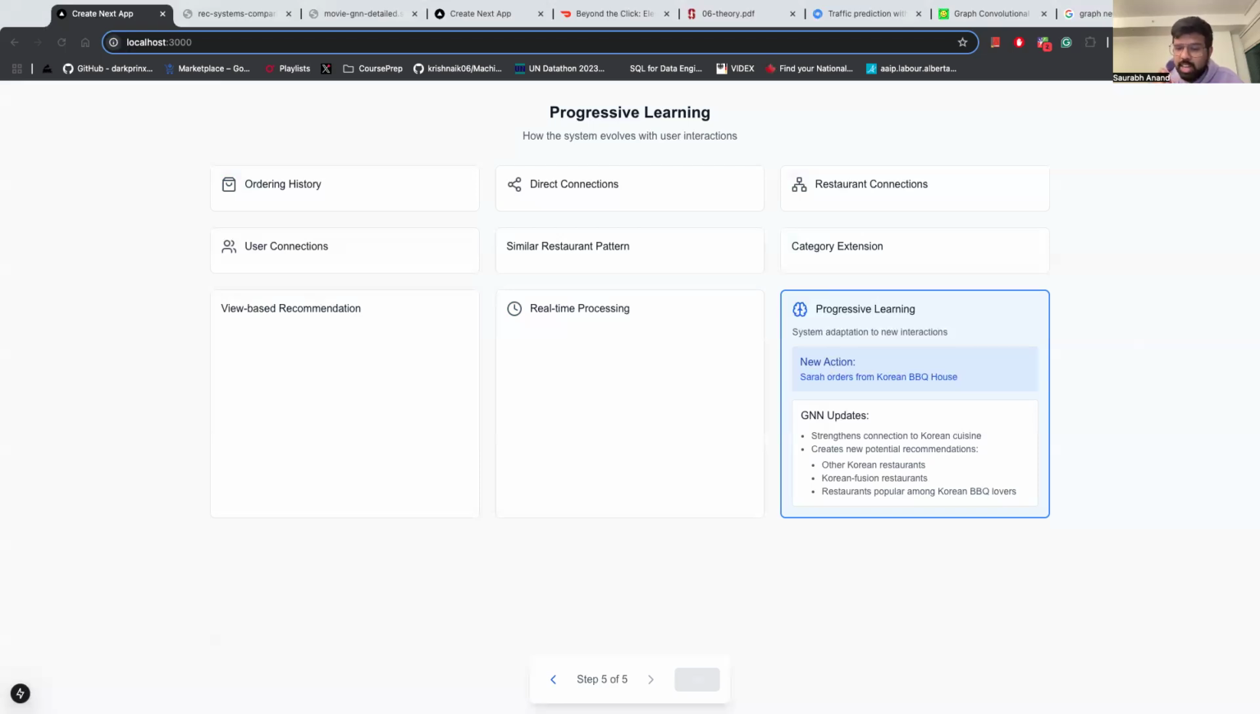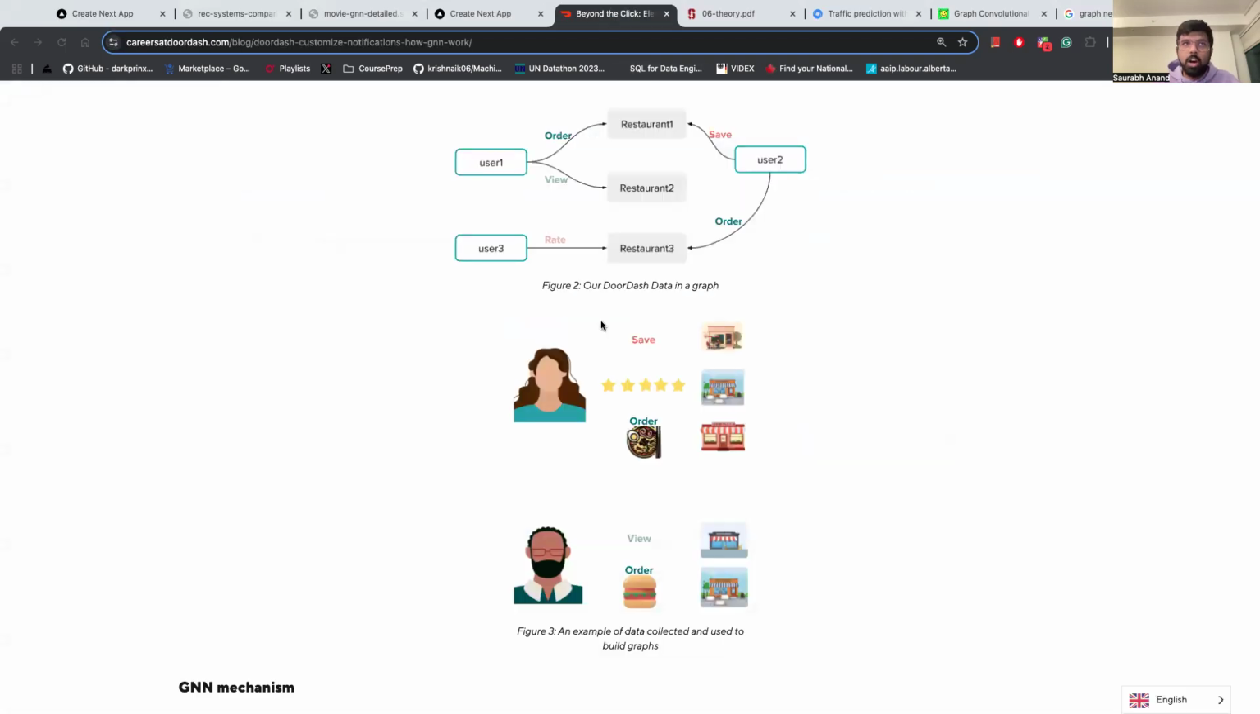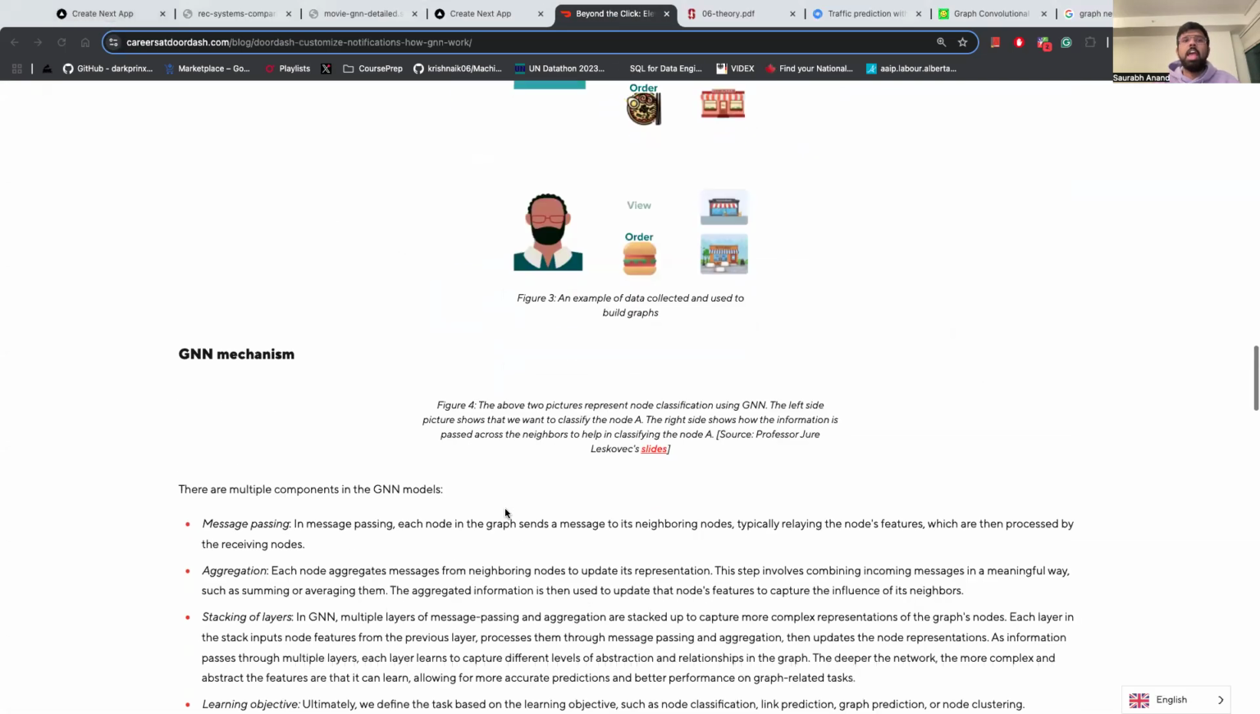The beauty here is that it doesn't just look at direct relationships, not just what Sarah likes, but it also understands the broader context: similar users, restaurant similarities, viewing patterns. This makes more nuanced recommendations that encourage exploration on the app while staying within Sarah's comfort zone of preferences. So yeah, this is what I explained here, and this is what is given in this blog.